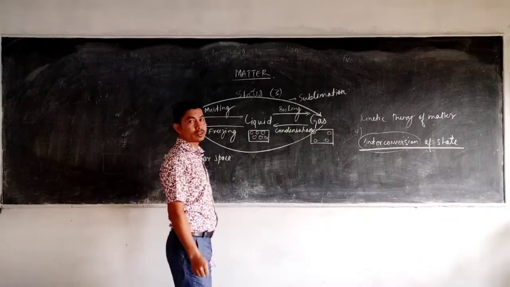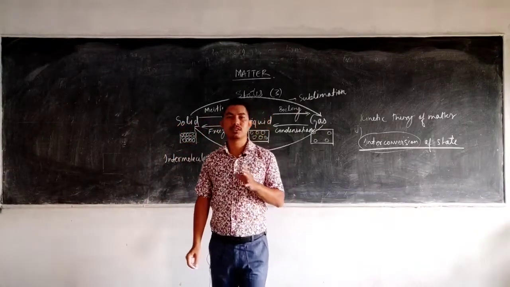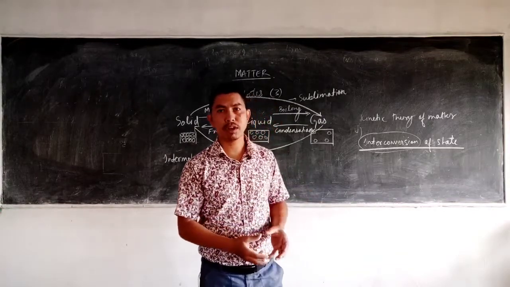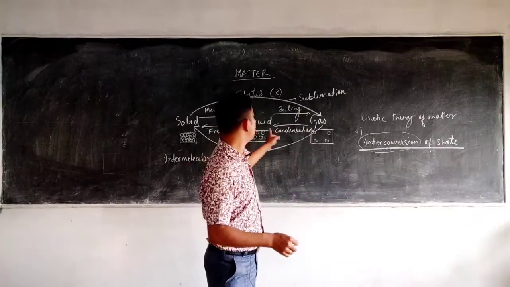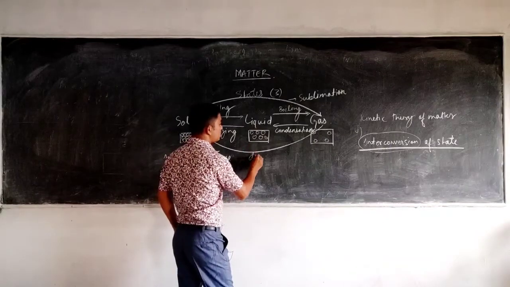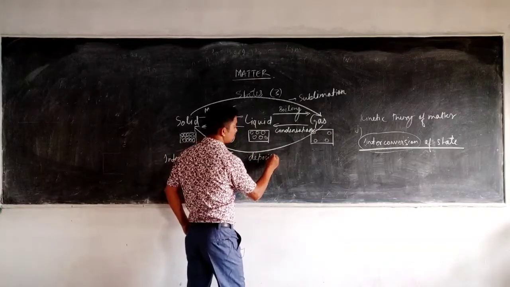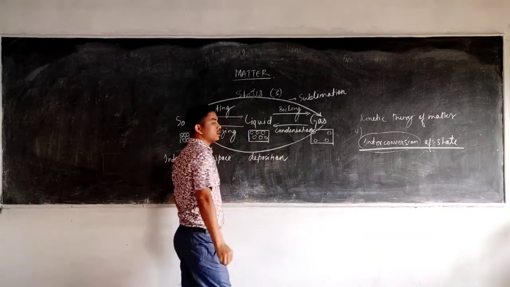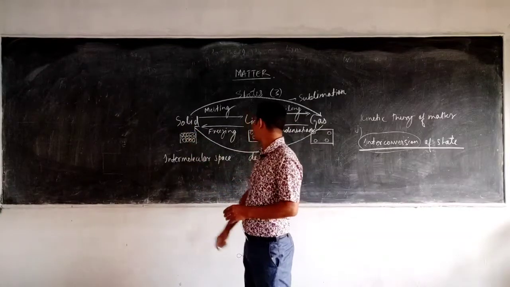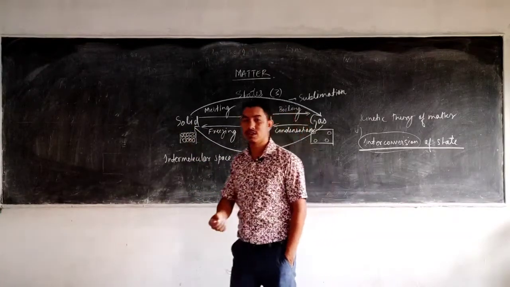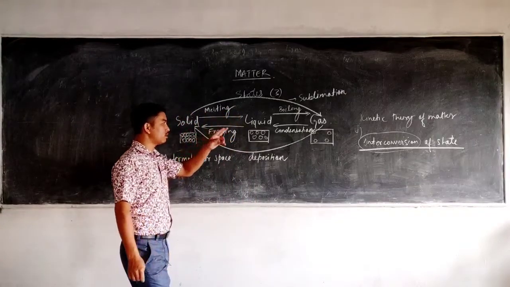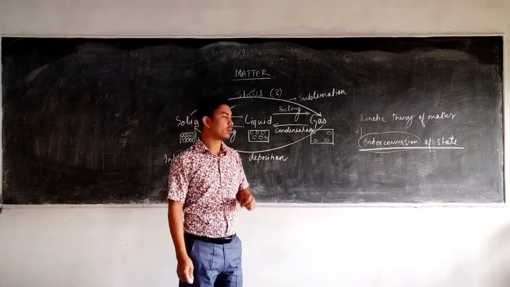For example, carbon dioxide. You must not have seen it, but it's good for you to know that if you take carbon dioxide and freeze it at a low temperature and a high pressure, instead of changing into liquid carbon dioxide, it directly changes into the solid, and that process is known as deposition, or it's also known as desublimation. So desublimation is a process in which the gas directly changes into the solid without passing through the liquid state. The example is carbon dioxide gas, and the solid form of carbon dioxide is said to be dry ice.